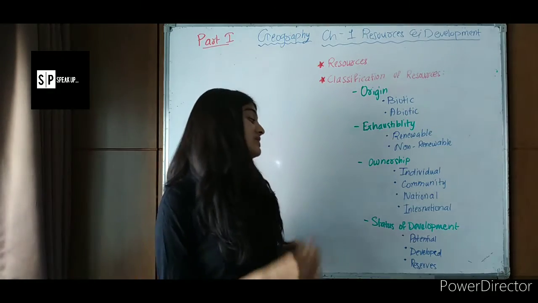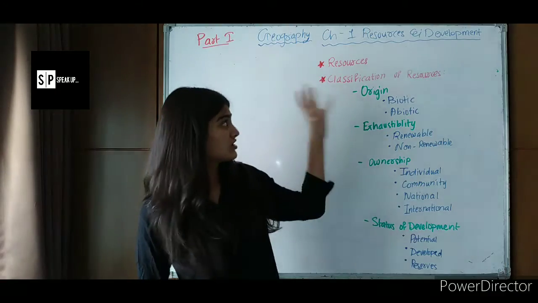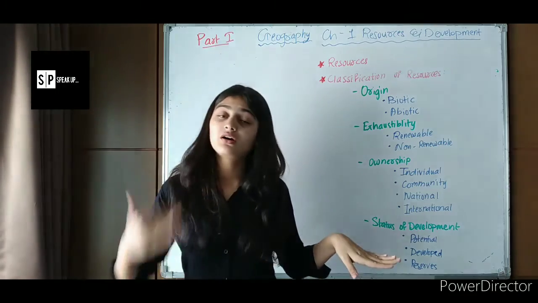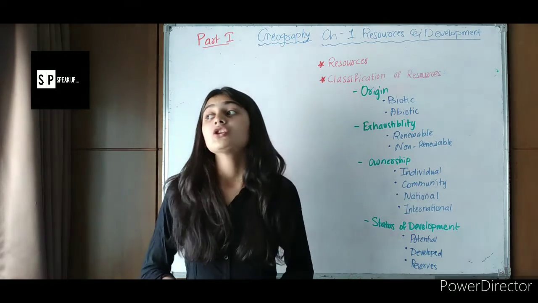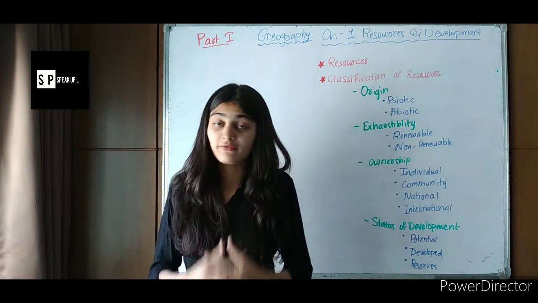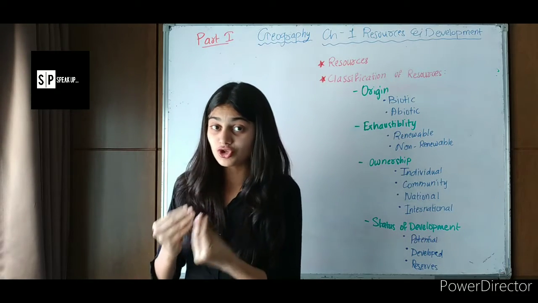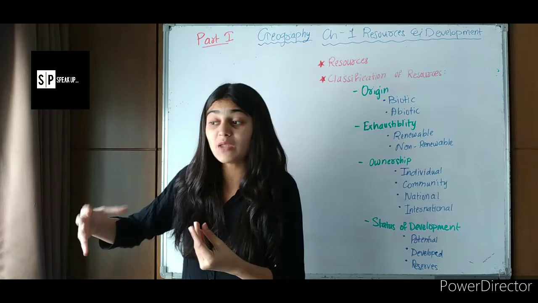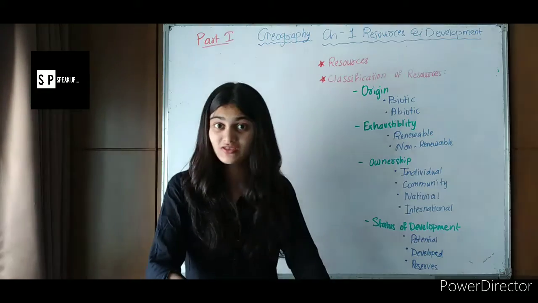Then comes status of development. How are resources classified on the basis of status of development? What does development mean over here? That is how much that particular resource has come into use, and that use is making a difference in the environment.